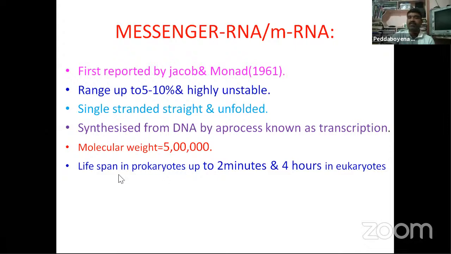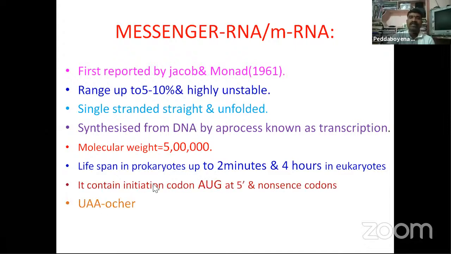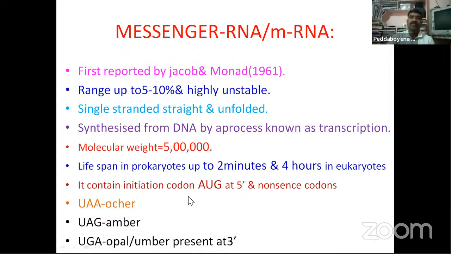Lifespan in prokaryotes, this is a very important point, is 2 minutes, and in eukaryotes 4 hours. So here, 2 minutes in prokaryotes. These are very, very important points. You remember it. And the next one, it contains the initiation codon AUG at the 5' end, and the nonsense codons are also present: UAA ochre, UAG amber, and UGA opal, present at the 3' end.